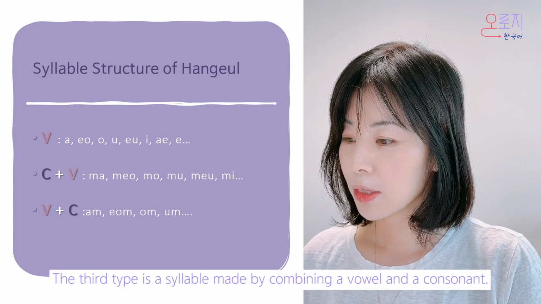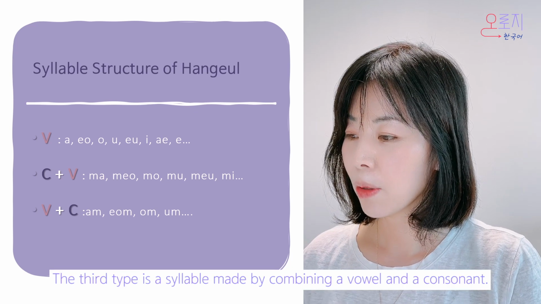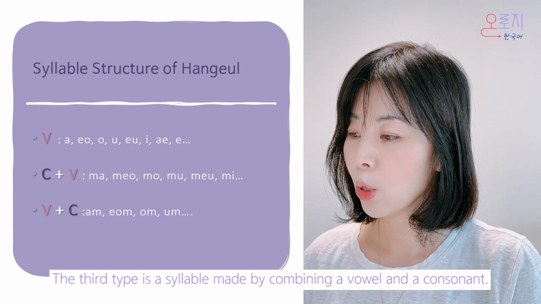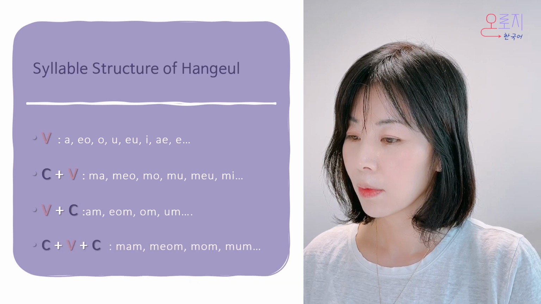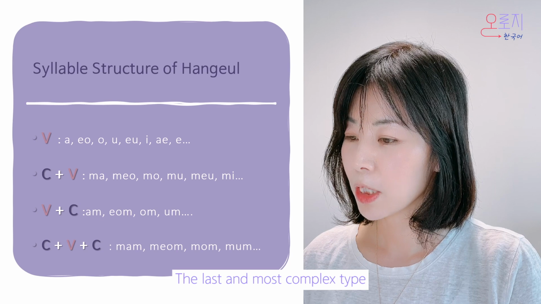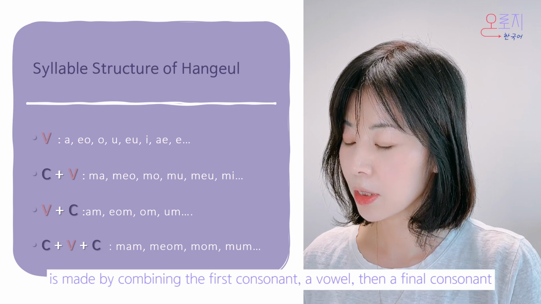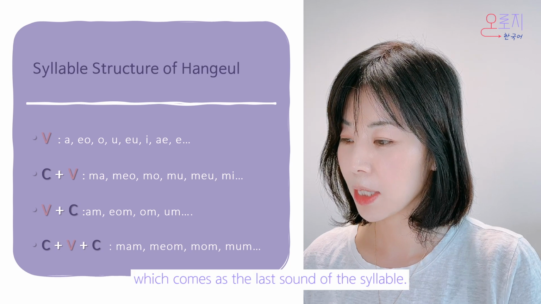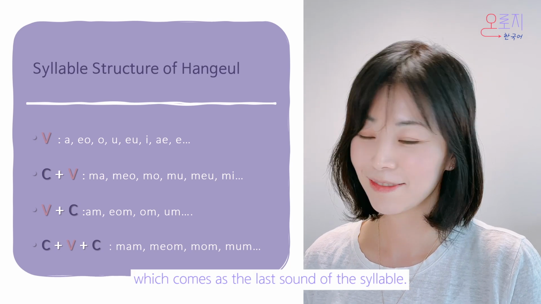The third type is a syllable made by combining a vowel and then a consonant, such as om. The last and most complex one is made by combining the first consonant, a vowel, then a final consonant, which comes as the last sound of its syllable.